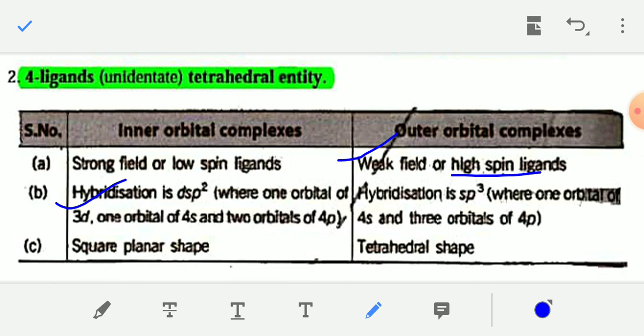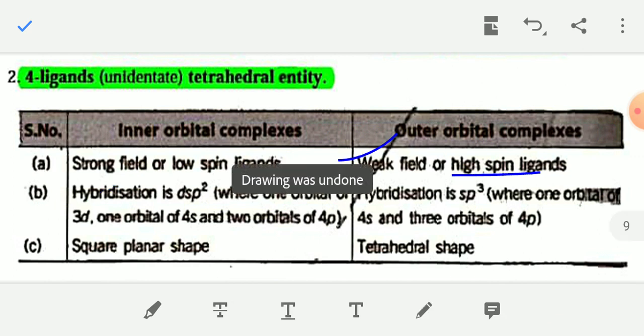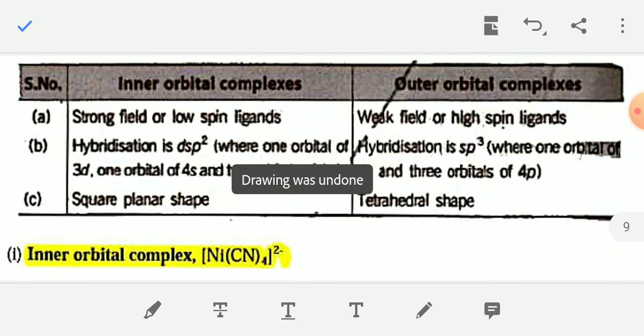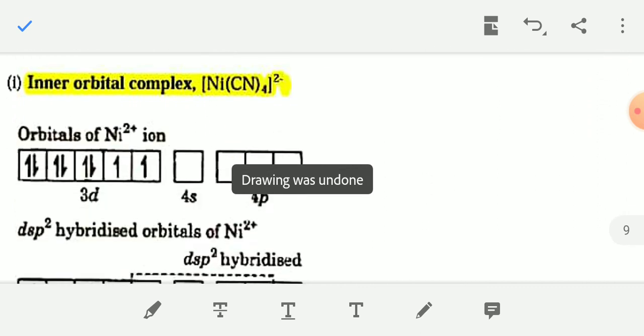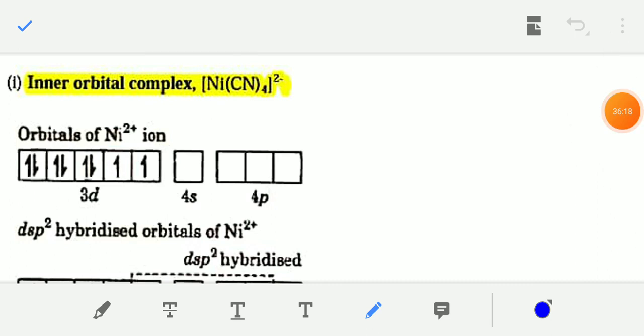Four coordinated tetrahedral complexes always form outer orbital complexes, and hybridization is sp3. Now see an inner orbital complex, a four coordinated inner orbital complex.